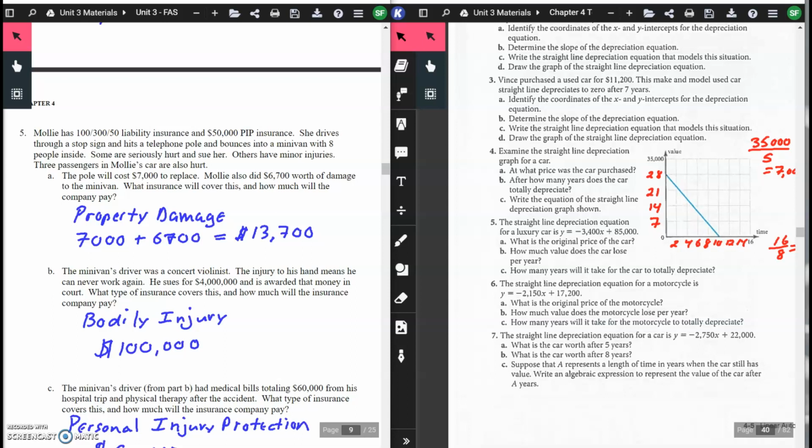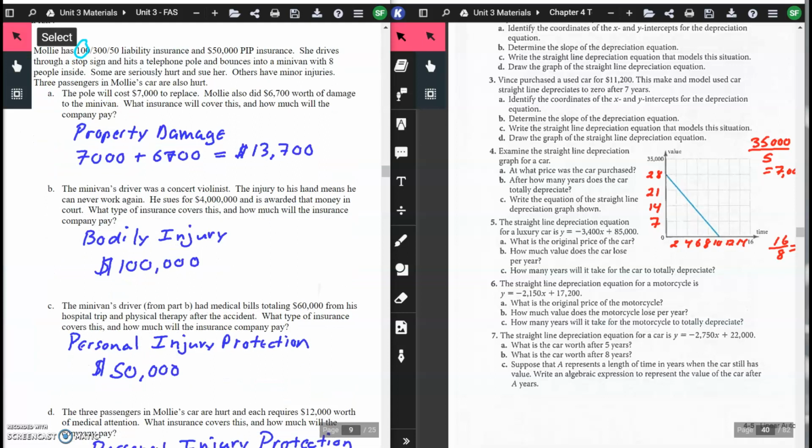Part B, the minivan's driver was a concert violinist. The injury to his hand means he can never work again. He sues for $4 million and is awarded that money in court. What type of insurance covers this, and how much will the insurance company pay? This is bodily injury, all right? The hand is part of your body, obviously, so bodily injury. The insurance company will pay $100,000, all right? And that is because the number right up here, the 100 in your 3-number system, pays that damage.